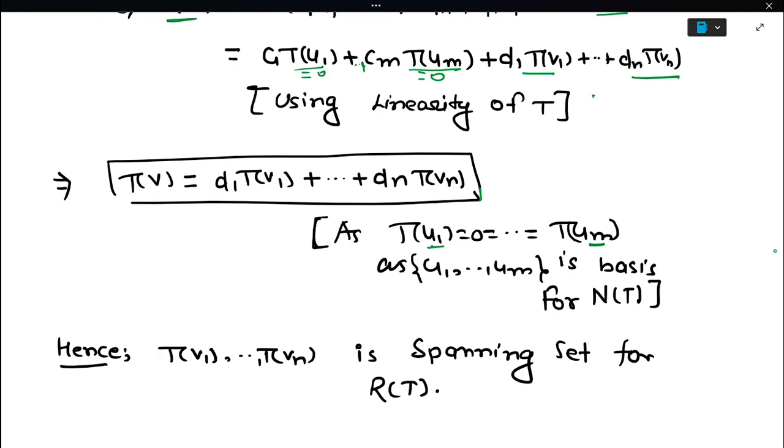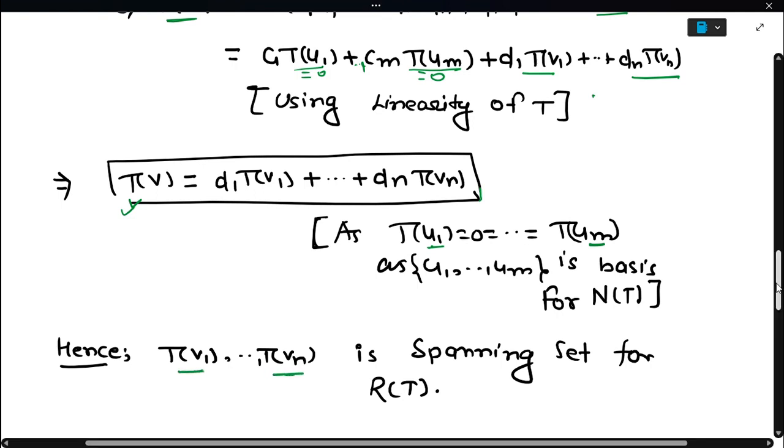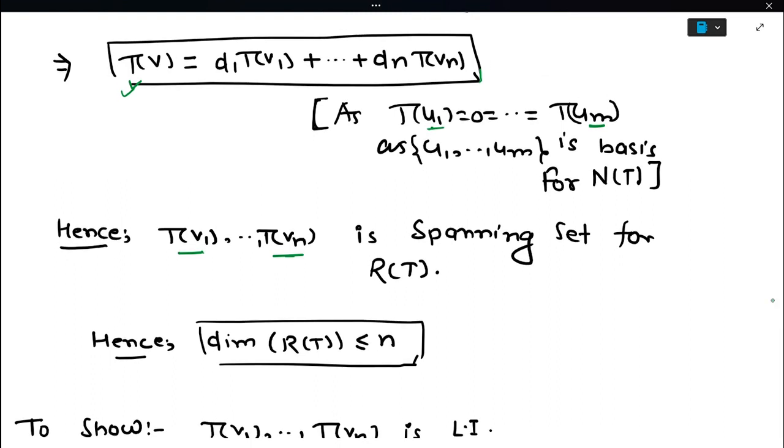So we can say this is the arbitrary element of the range space of T. Okay, this is an arbitrary element. So it is spanned by T of V1 dot dot T of Vn, and we can say that this is a spanning set for the range space of T.